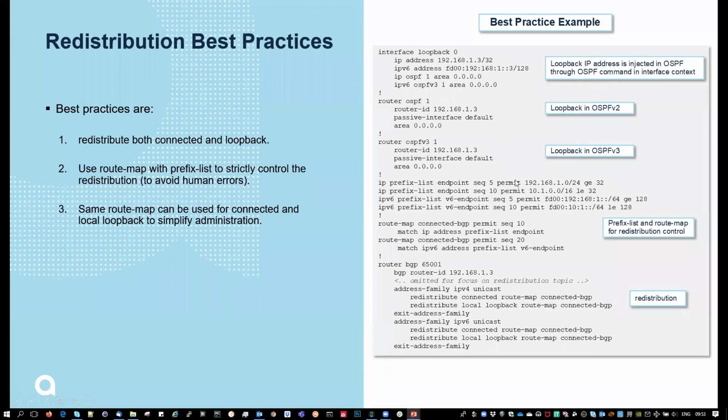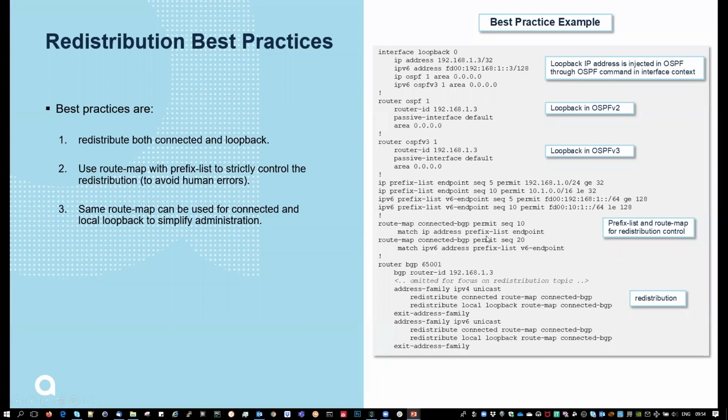You could have different prefix lists, obviously, for v4 and for v6. And then you've got the connected route map that would be applied as well for the local. So you can extend that and have a route map specific for the connected and a route map specific for the local. Here I use the same to simplify the configuration a bit.